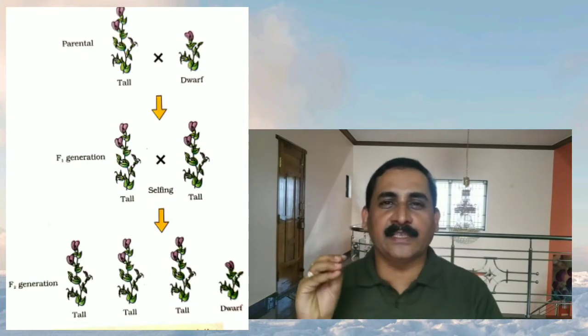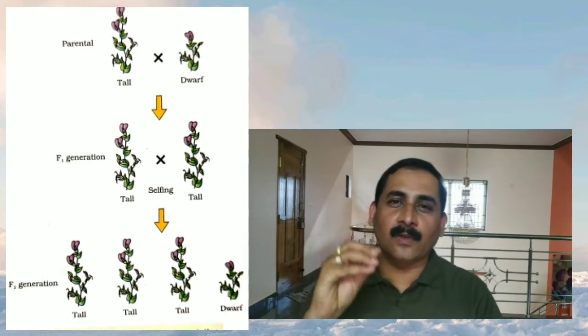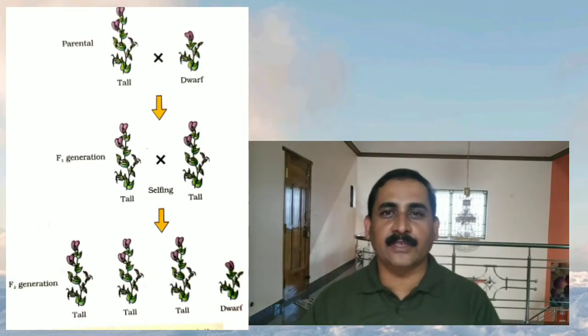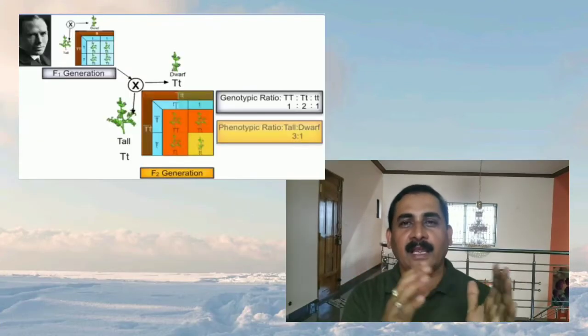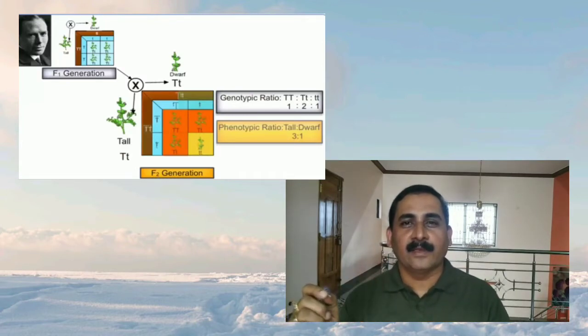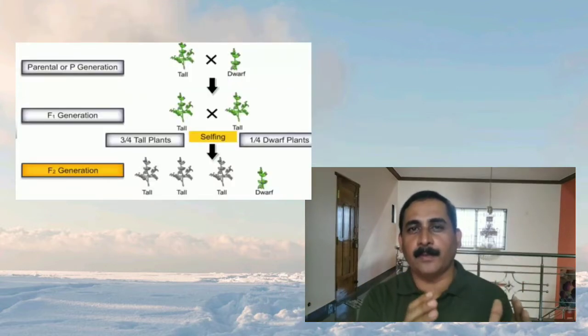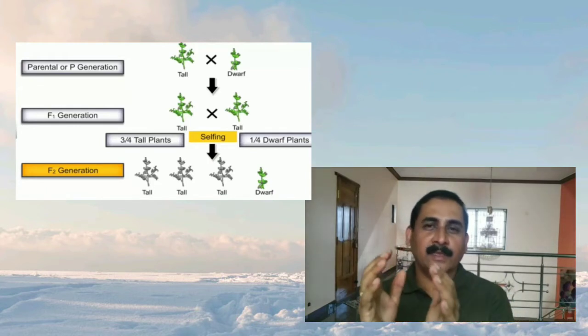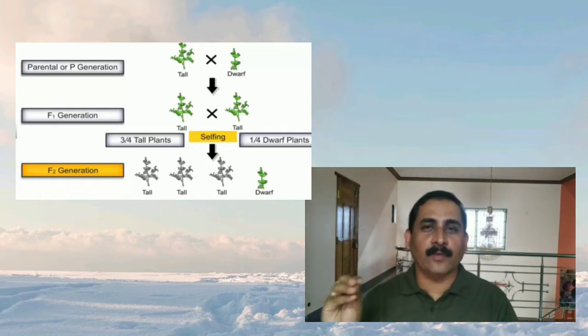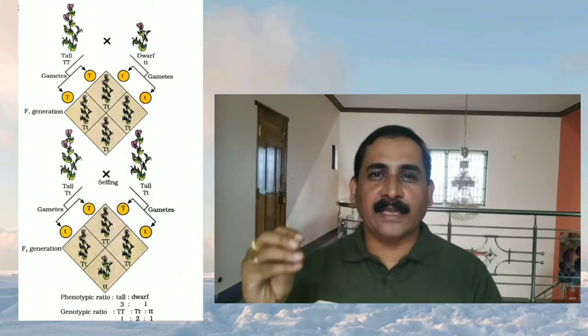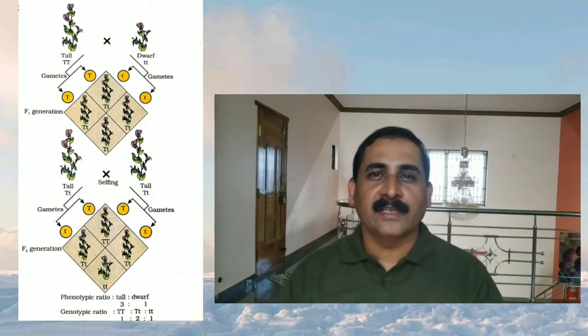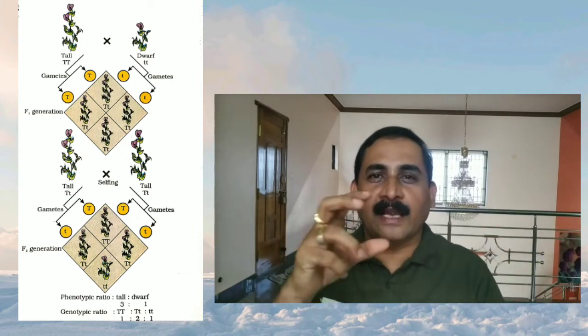When this first filial generation, or F1 generation, was allowed to self-fertilize or self-pollinate, he got the second filial generation, or F2 generation, with tall and dwarf in the ratio 3:1. That is, nearly three-fourths of the population was tall and one-fourth of the population was the dwarf variety. Before conducting these hybridization experiments, he selected the pure lines of tall and dwarf.